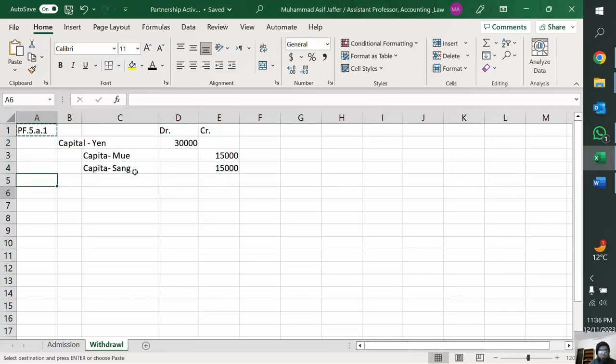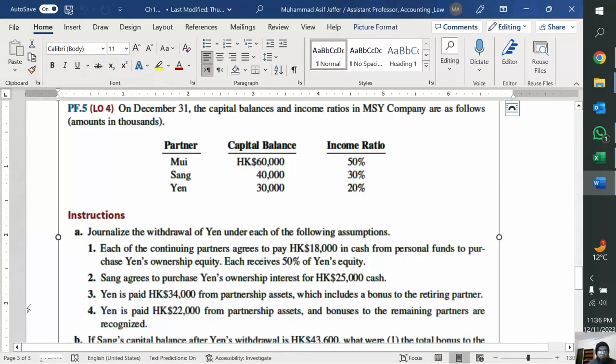Now let's see the second one. Sang agrees to purchase Yan's ownership interest for 25,000 cash, right? Although it is not mentioned that it's a personal transaction, but it is, right? Because it's not mentioned that anything is going out of the partnership firm, or that the partnership firm is paying anything to Yan.